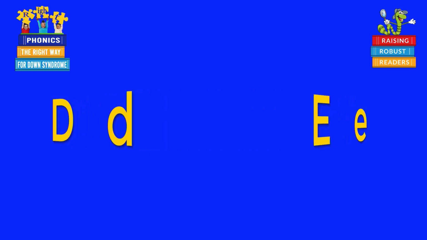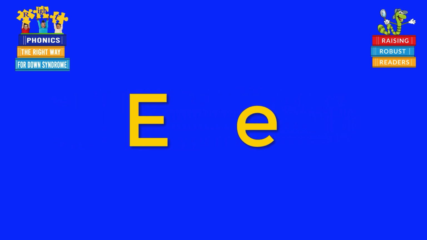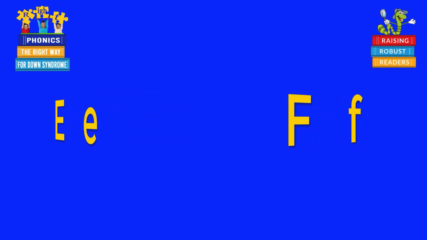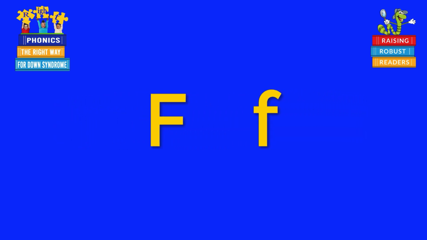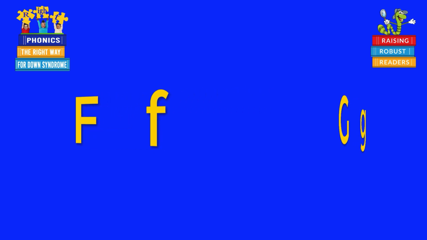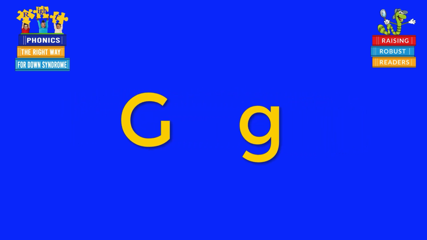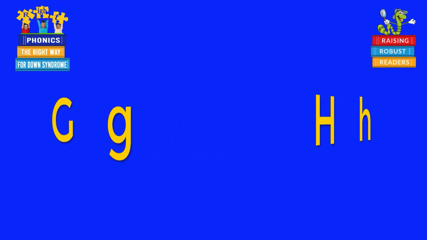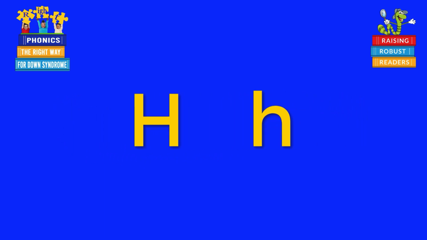The name of the letter is E. E makes 2 sounds, e. The name of the letter is F. The sound of the letter is f. The name of the letter is G. G makes 2 sounds, g, j. The name of the letter is H. The sound of the letter is h.